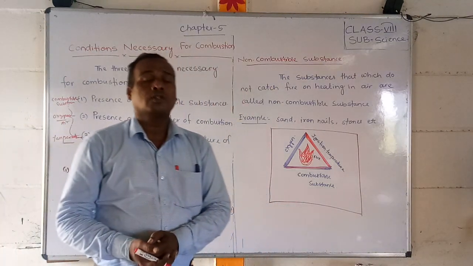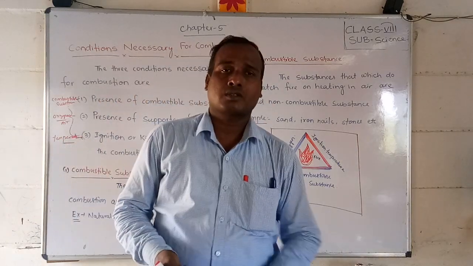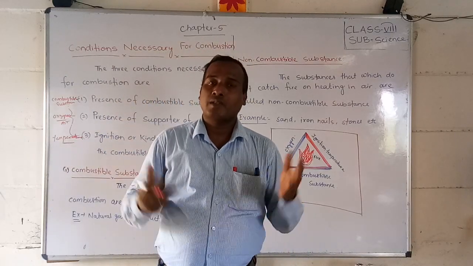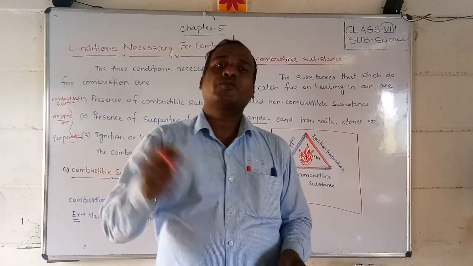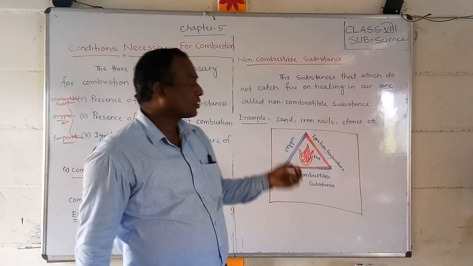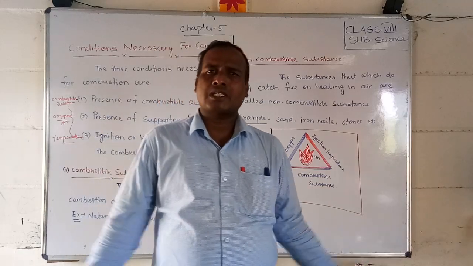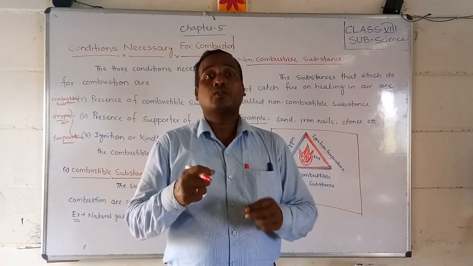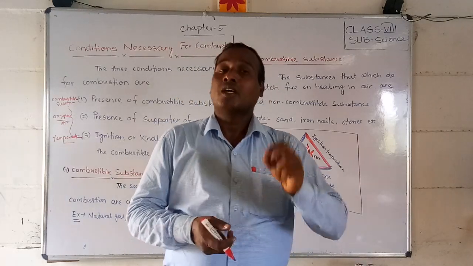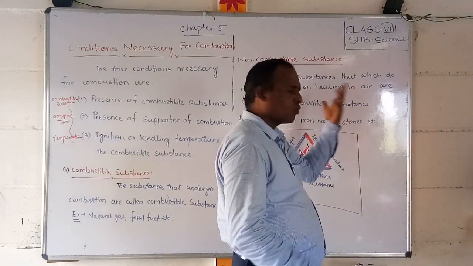What are non-combustible substances? Non-combustible substances are the substances which do not catch fire on heating in air. Even in the presence of air or oxygen, if you give heat, they do not catch fire. For example, glass, iron rod, sand, stone. So many things surround you, and you can observe that they do not catch fire on heating. I have written sand, iron nail, stones, etc.